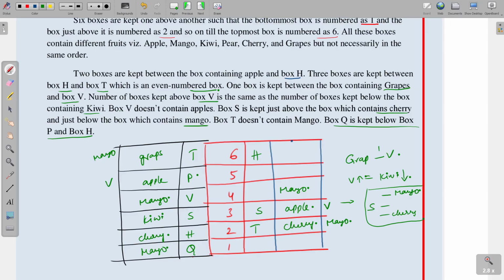And mango, cherry and here, and next above V and below kiwi both are same. So if V is placing here and kiwi is placing here, between grapes and V one person is there, so we don't have any place to fix grapes here. So the second possibility is not correct, only this possibility is right. Let us move on to the questions.